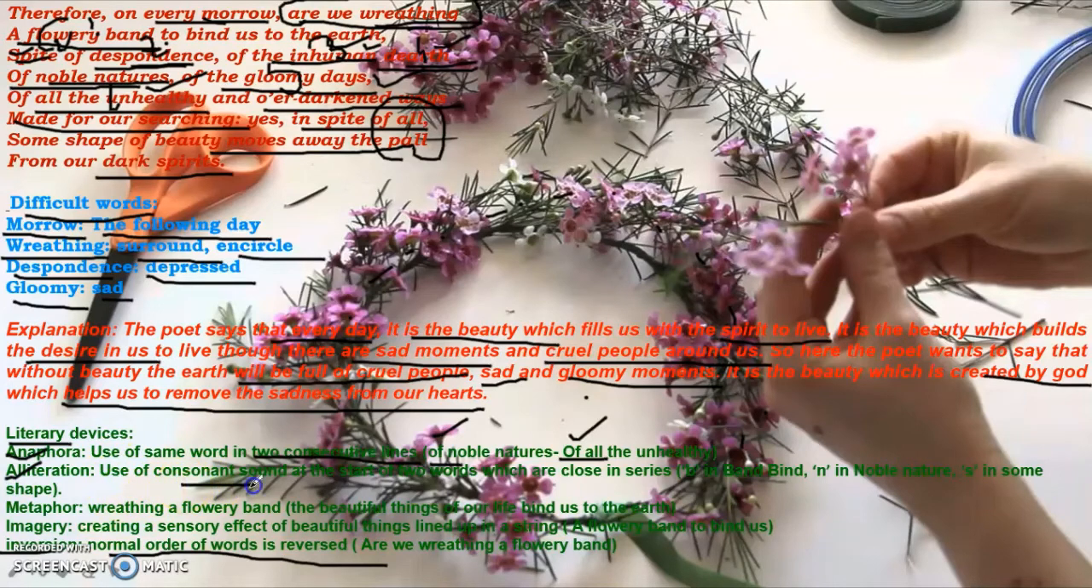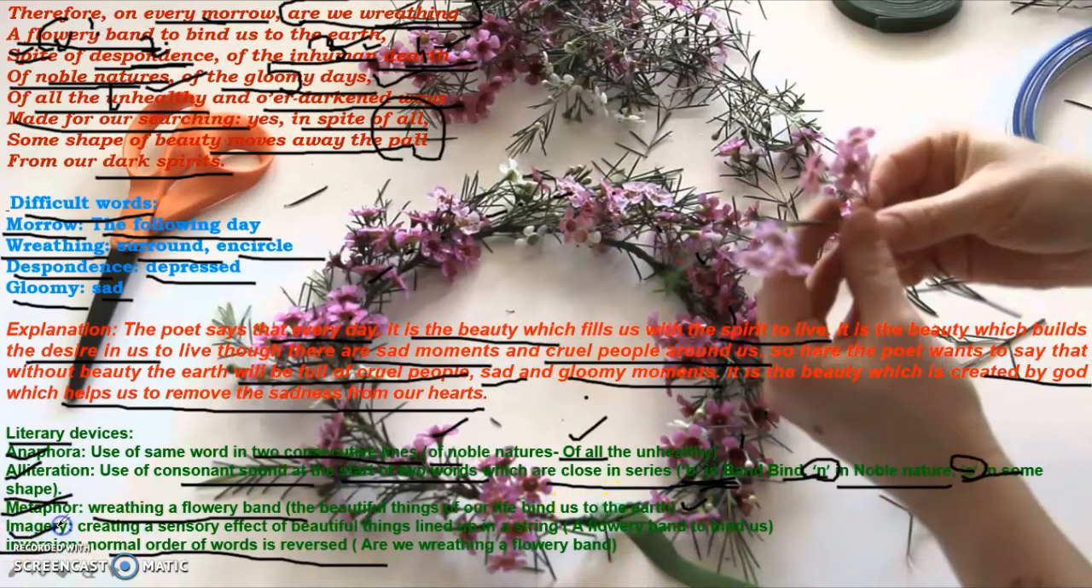That is, use of consonant sound at the start of 2 words which are close in series, which we have done in the first stanza also. Here also he has done the usage of alliteration, which is band and bind. The b sound is repeated. In noble natures, n sound is repeated, and in some shape s is repeated here again. Metaphor also he has used when he says we are reading a flowery band. That means the beautiful things of our life bind us to the earth.